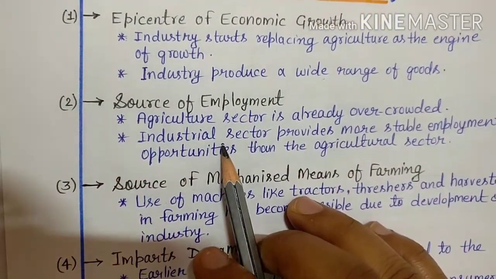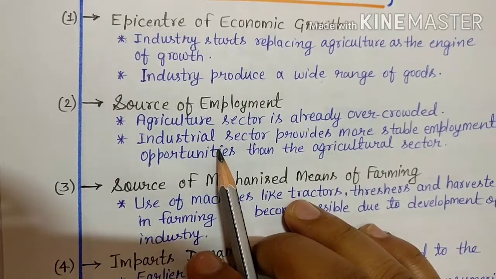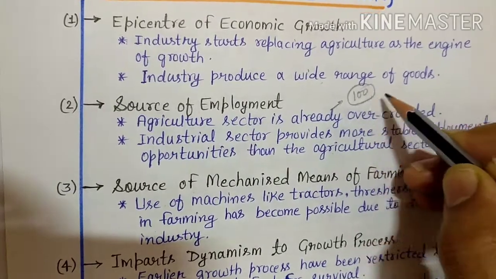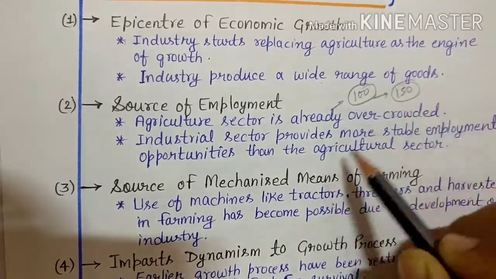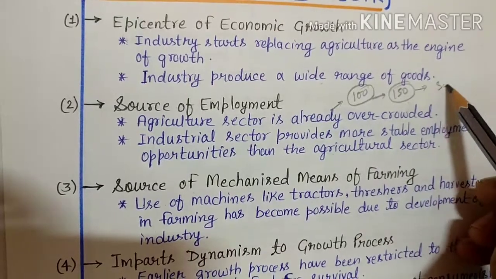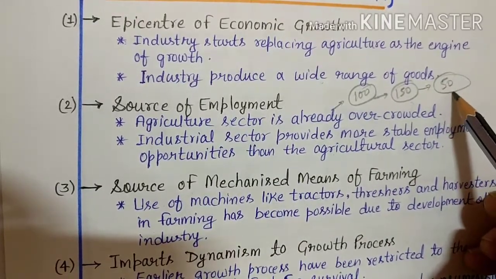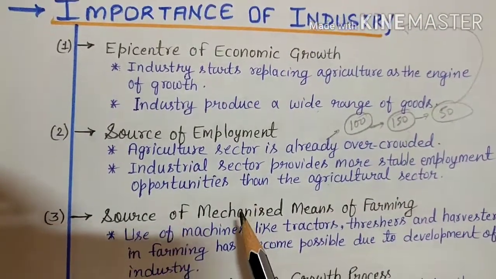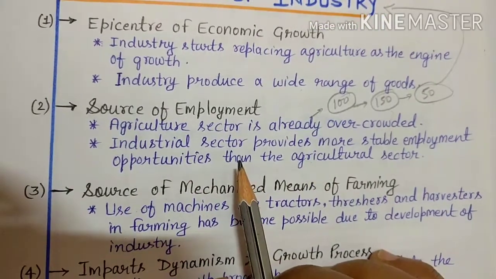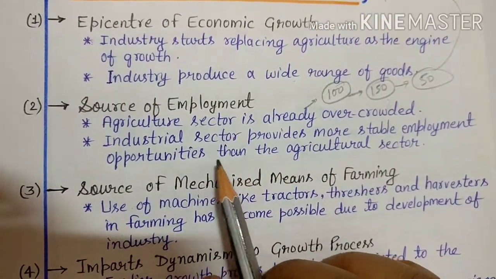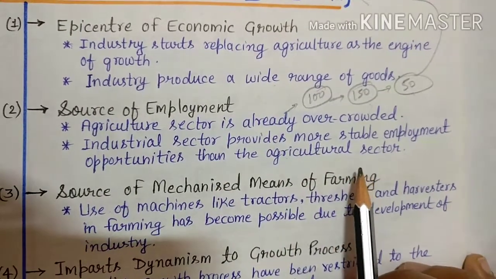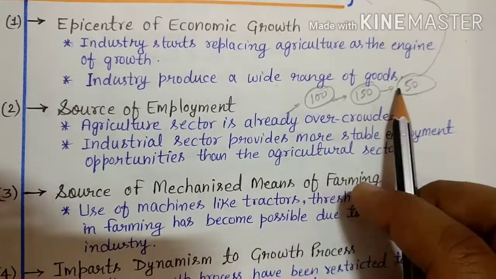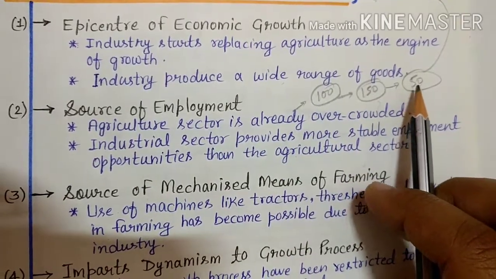Second comes source of employment. As we know, the agriculture sector is already overcrowded. Suppose agriculture needs 100 people, but already 150 people are engaged in these activities. These 50 are already unemployed; we can say hidden unemployment. Where will these 50 people go? They will go to industry, because industry provides them a wide range of employment. The industrial sector provides more stable employment opportunities than the agricultural sector. So it attracts people, and it helps reduce unemployment in India.